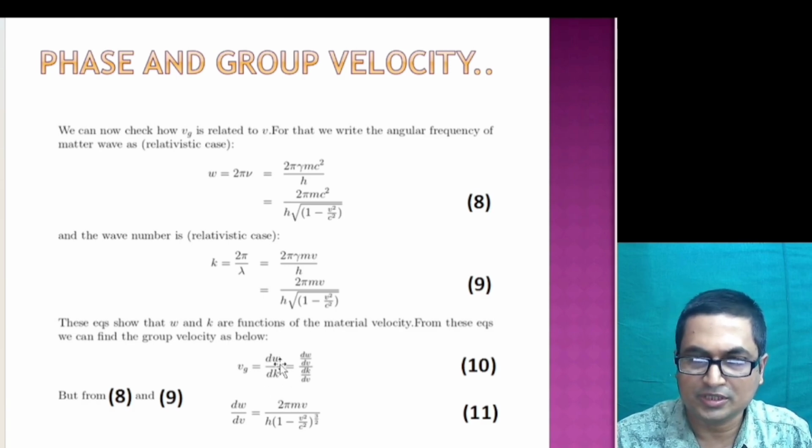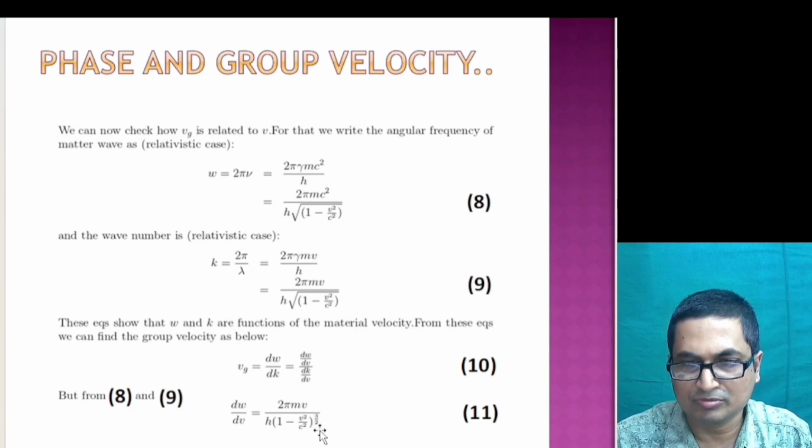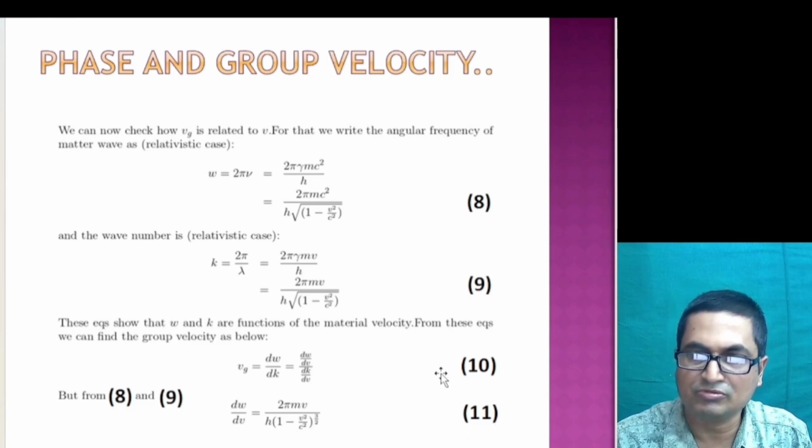Now the group velocity, as we know, is d omega by dk, which we rewrite as d omega by dv divided by dk by dv, as in equation 10. And from it we know that d omega by dv, after doing all the differentiation, is 2 pi m v h over 1 minus v square by c square to the power 3 by 2, as given by equation 11.